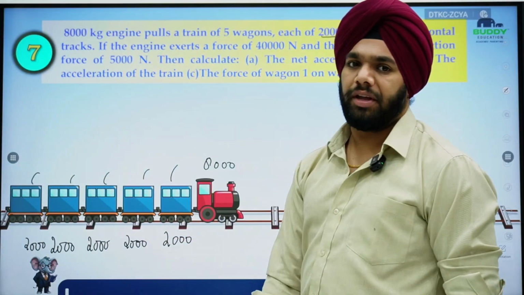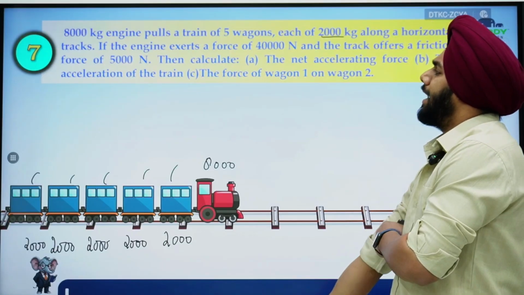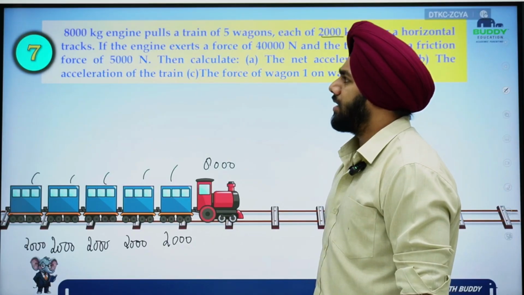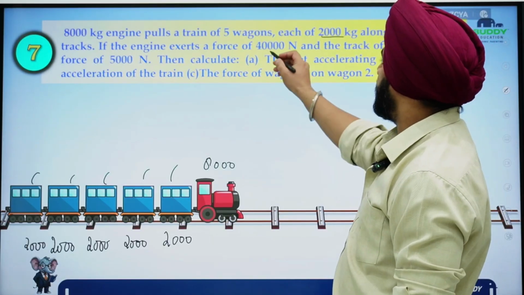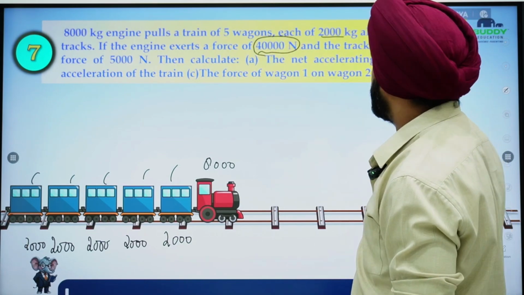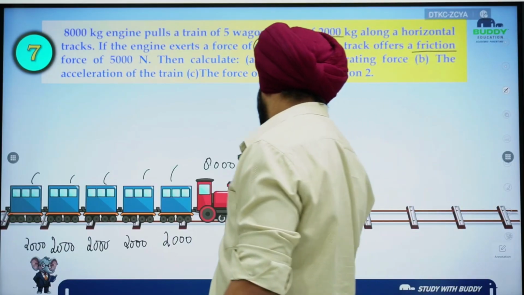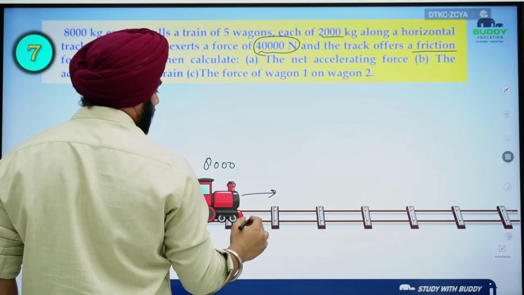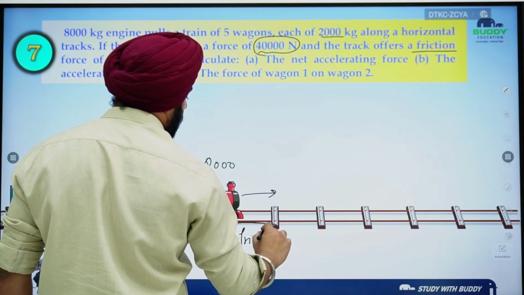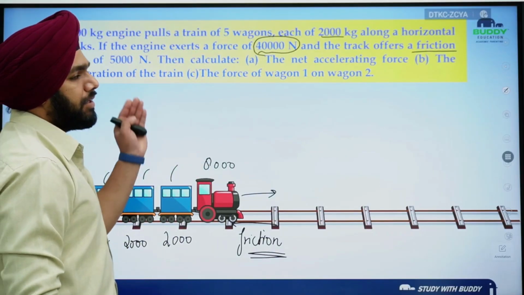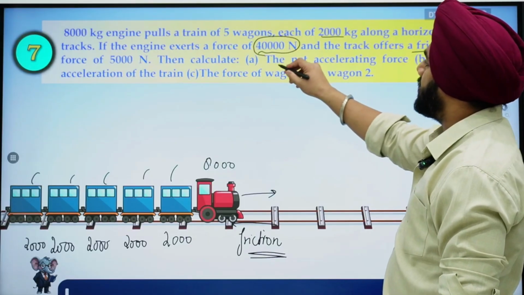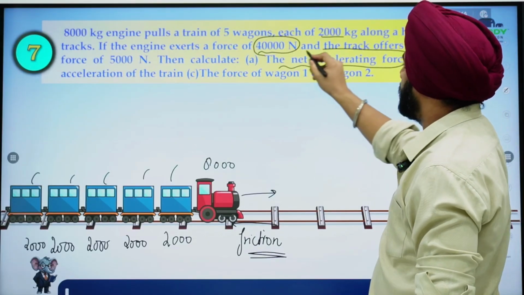The total mass of the train and the wagon is 18,000, because 5 into 2000, that is 10,000, plus 8,000, so 18,000. Okay. If the engine exerts the force of 40,000 Newton and the track offers a friction, okay, so if train is going towards right, friction is acting towards left. Okay, so train is going towards right, friction is acting towards left, then the net accelerating force we need to find out.